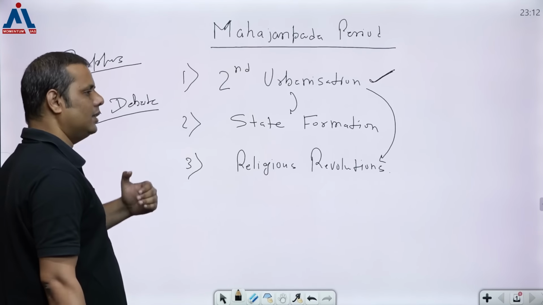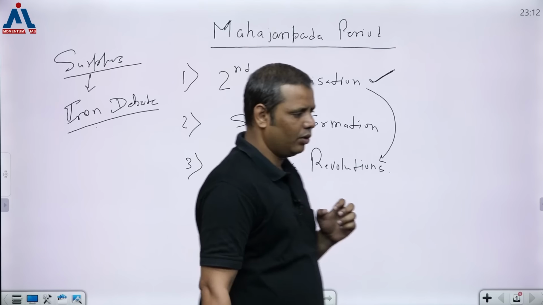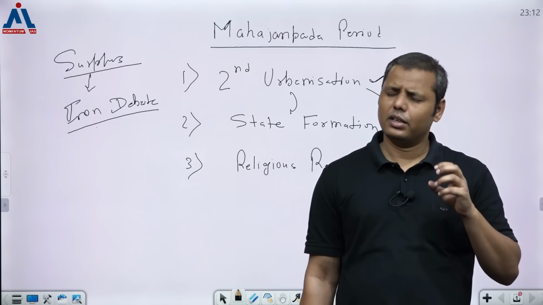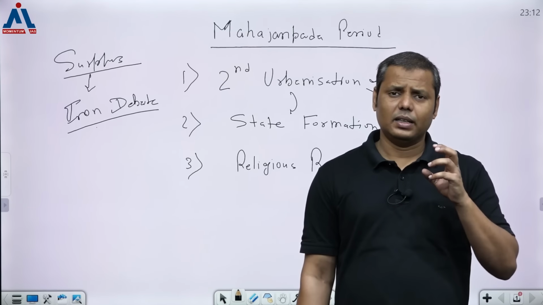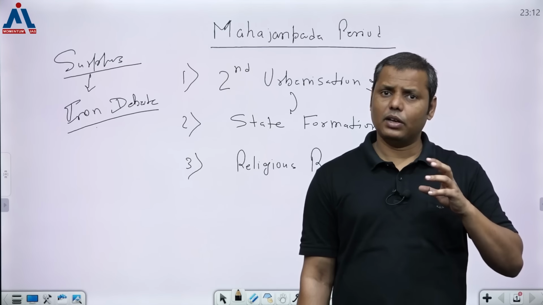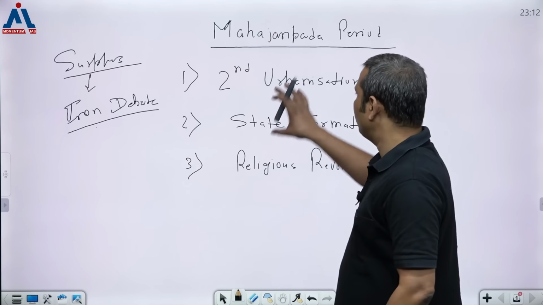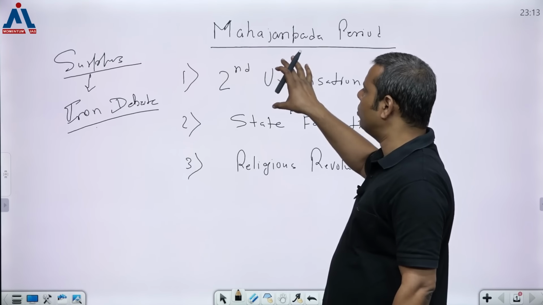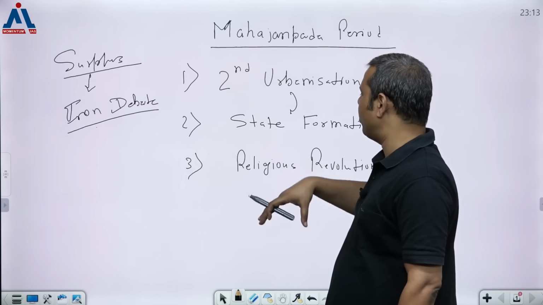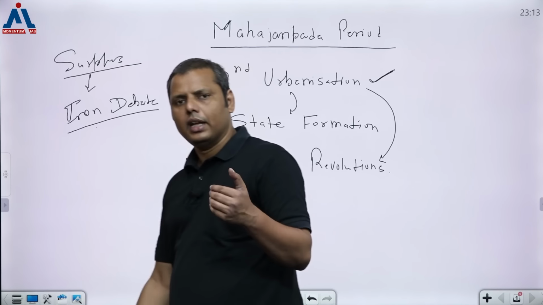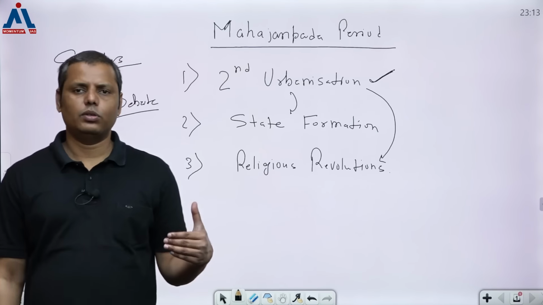Apart from this, urbanization, you understand, is about the population increase, the heterogeneity, the trade and commerce, and the great amount of development in manufacturing. So there are multiple developments coming in this part. Whenever you see urbanization, you need to see it from this particular perspective. Got my point? Then the second change is state formation. There are 2-3 different theories, and you have to understand it with respect to this only, right?